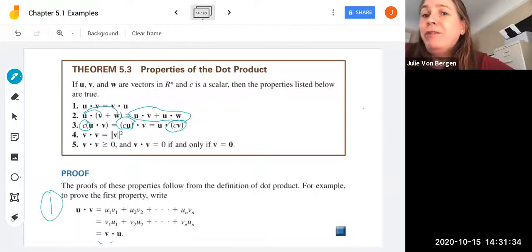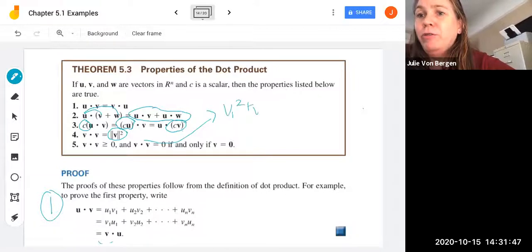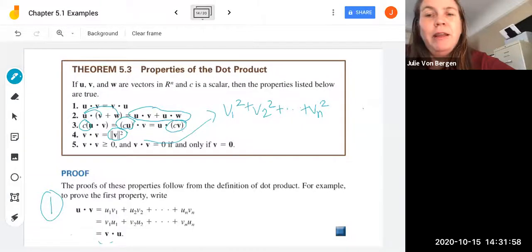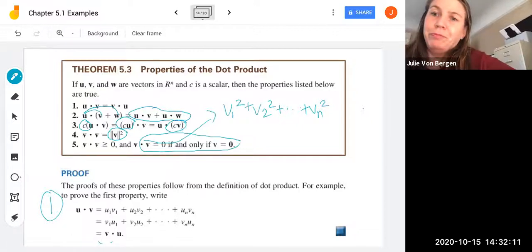The dot product of a vector with itself, we say, is the square of the norm or the length of that vector. So you can think about it as just v1 squared plus v2 squared all the way through adding vn squared, without the square root, because we're squaring the norm. And then the dot product of the vector with itself is, of course, greater than or equal to 0. And the only way that we're going to get a 0 there is if and only if the vector v is the 0 vector itself.